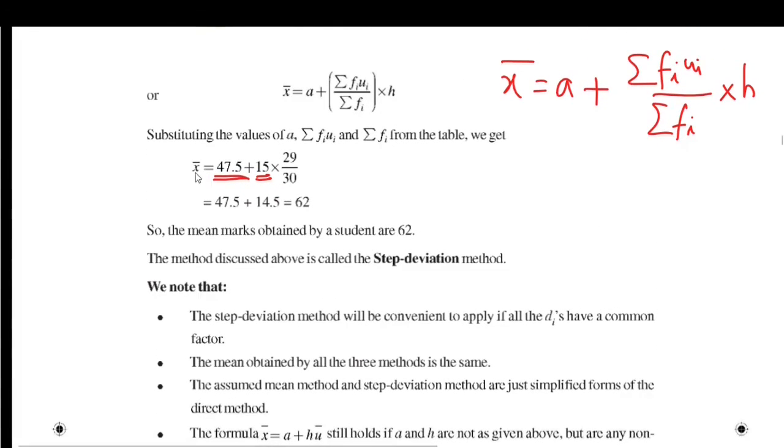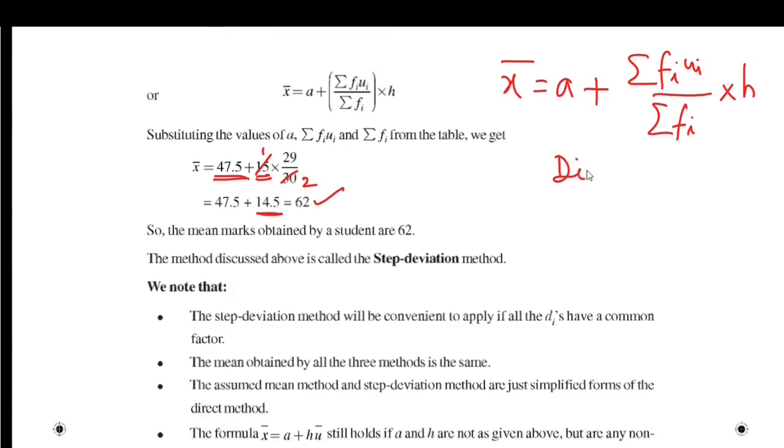So x bar is equal to 47.5 plus 15 into 29 by 30. 15 into 29 by 30, we are getting 14.5. 15 can be cancelled in this way. So 29 by 2 is 14.5. 47.5 plus 14.5 is 62. So in this method also we obtained the mean as 62.